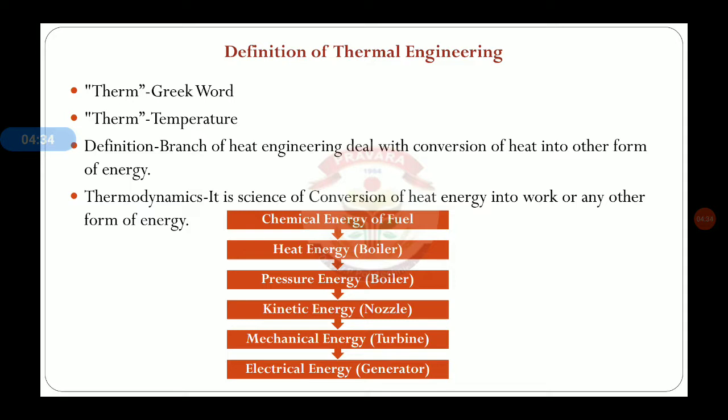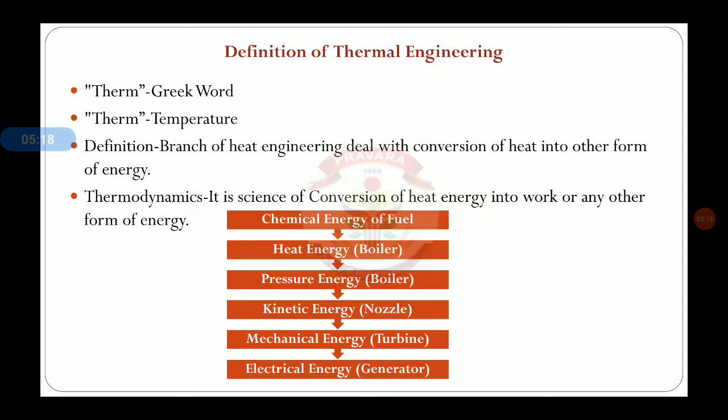So if we are burning coal inside the boiler, then the chemical energy is converted into heat energy after burning. After giving that heat to the water, the water gets boiled and high pressure, high temperature steam is produced. Then that steam is passed through the nozzle before the turbine, so that pressure energy is converted into kinetic energy. Then that kinetic energy is converted into mechanical work inside the turbine blades, and mechanical energy is produced in the turbine.